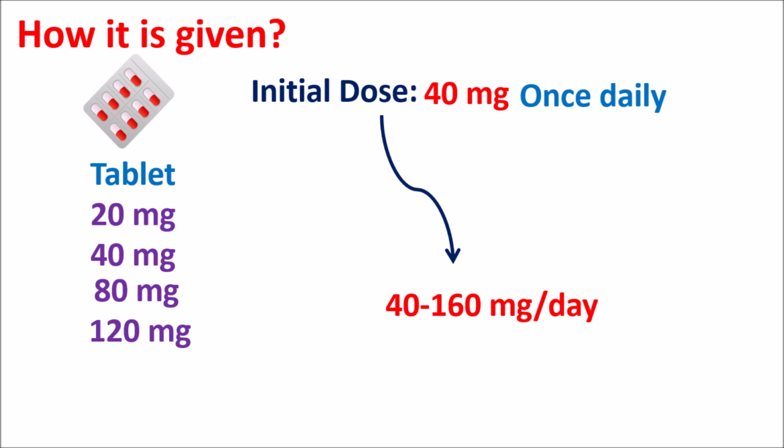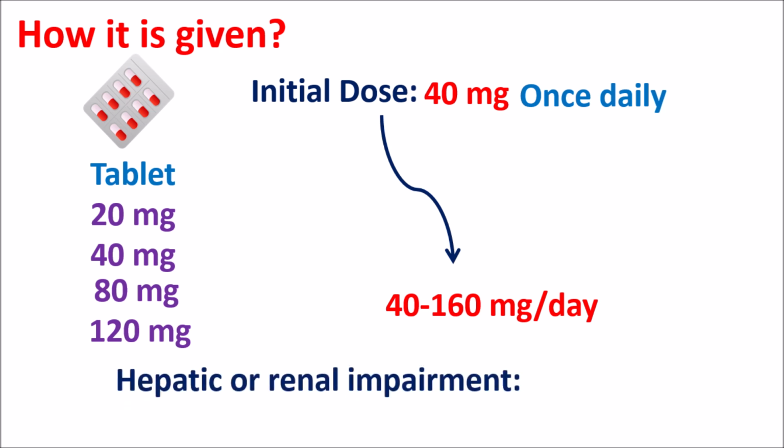The total dose can be given as divided doses, but the starting dose is 40 mg given once daily. This dose adjustment can also be done based on the patient age as well as health conditions. In people with any hepatic and renal impairment, the initial dose may be started at 20 mg given once daily. In this way, the dose of lurasidone can be customized based on the patient conditions.